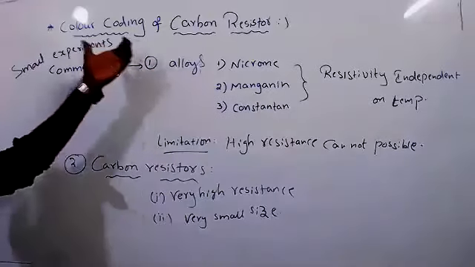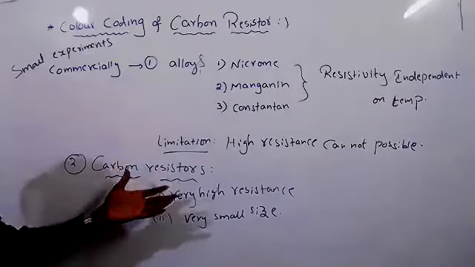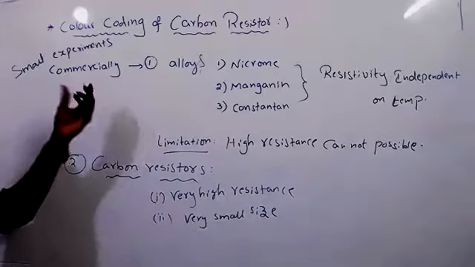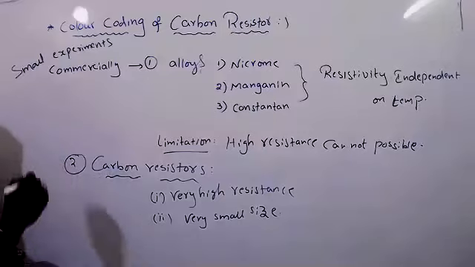See, why have I mentioned the color coding of carbon resistor? There are two resistors. One resistor we can use for smaller experiments, one more resistor we can use for very big experiments.